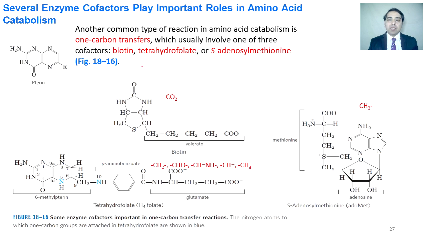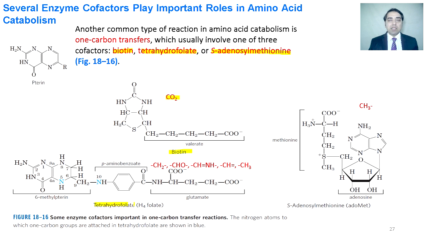During amino acid degradation, there is a need for transfer of one carbon. So there are different cofactors that are utilized in one-carbon transfer reactions. Those include biotin, tetrahydrofolate, and S-adenosylmethionine. We can see here the biotin. This is used to transfer the carboxyl group, and decarboxylation releases the carboxyl group in the form of carbon dioxide.